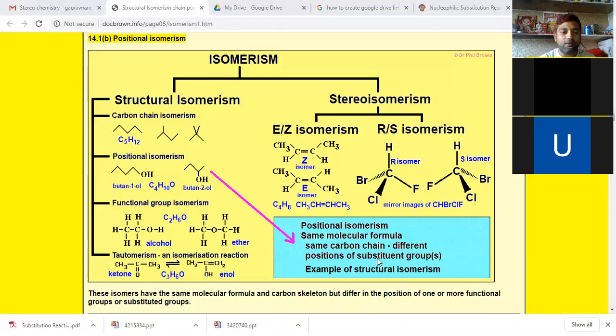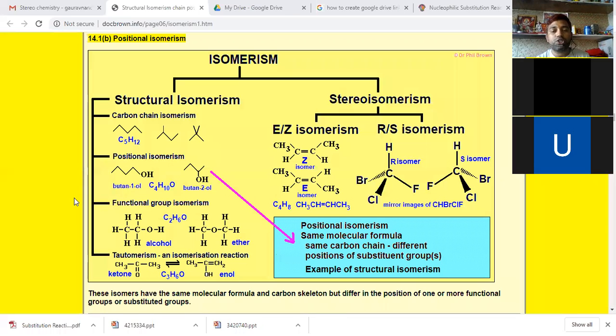Like we have the example, butane 1-ol. This is butane 1-ol, with 1, 2, 3, 4, four carbons. And here we have butane 2-ol. The alcoholic OH group is present on the first carbon here, but in this one it is present on the second carbon. That is why butane 1-ol and butane 2-ol. So you might have understood what positional isomers are.